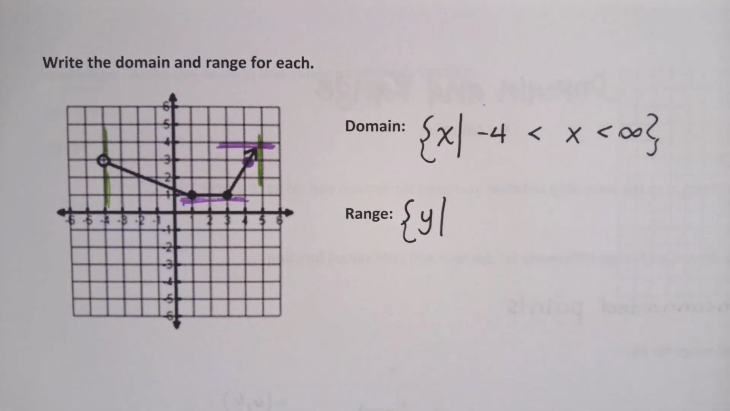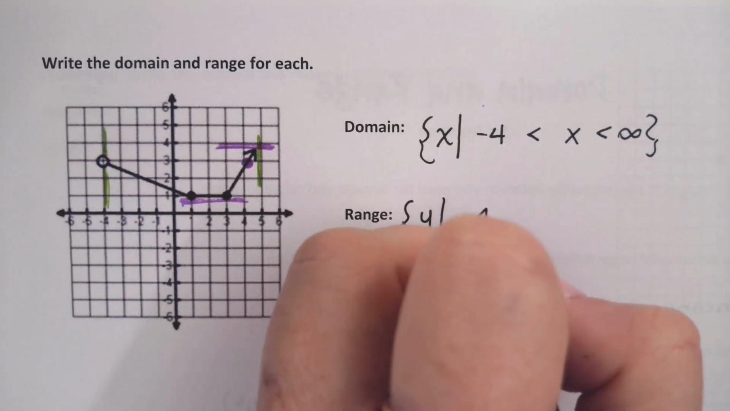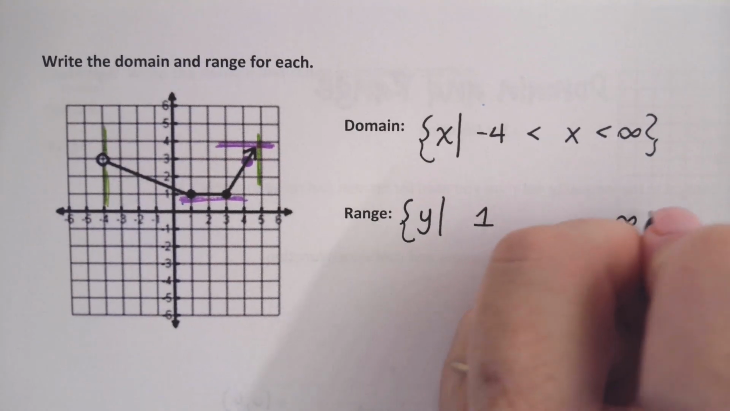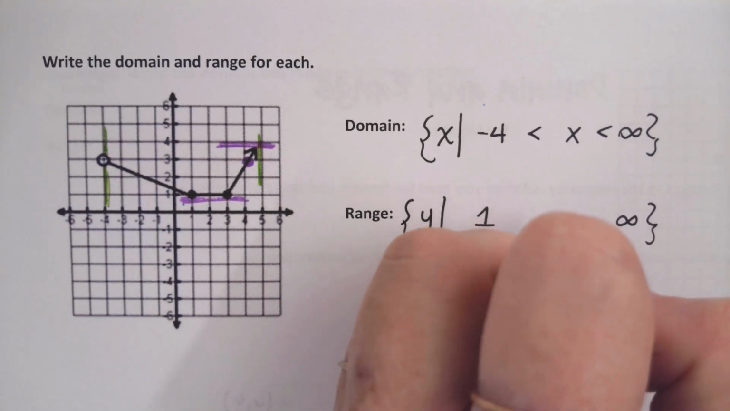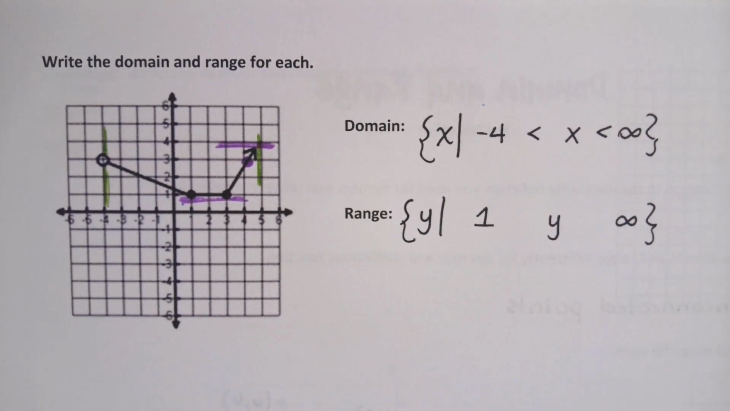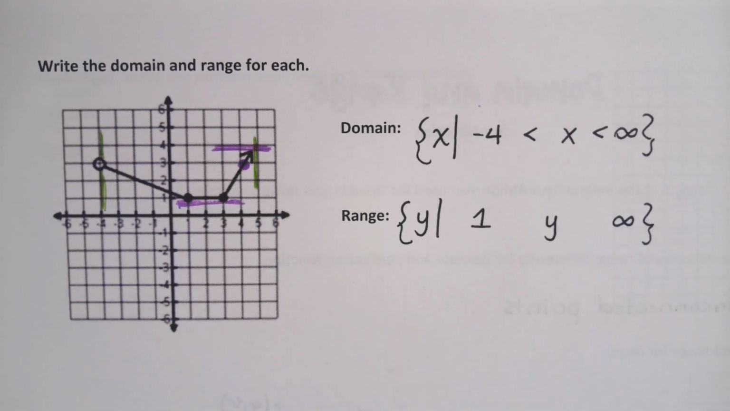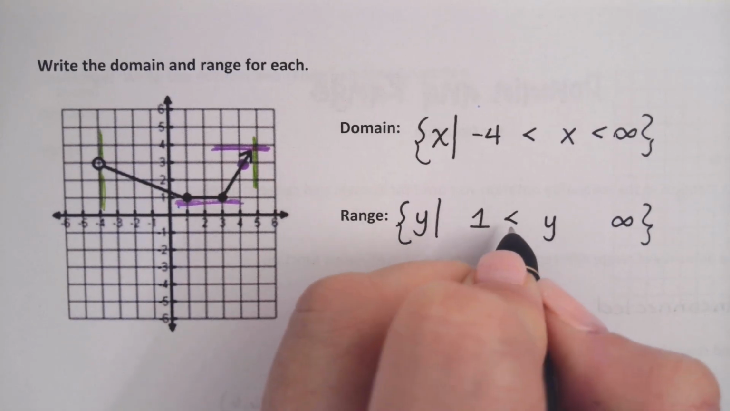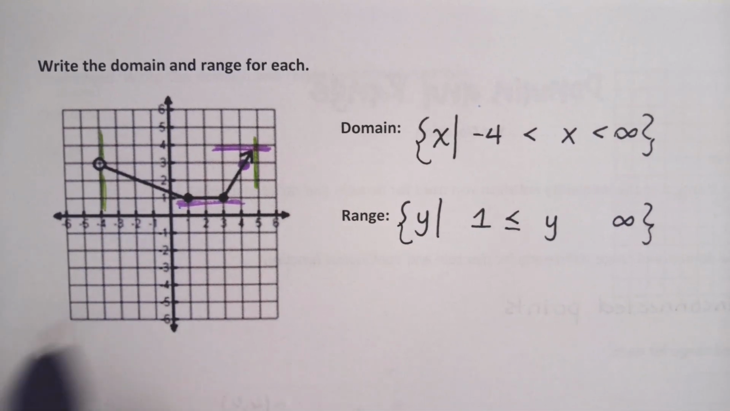Our lowest y is +1. My highest y is infinity. We'll put a y in between. Okay, on the side with the +1, should I include that? Should I put the line underneath on my inequality? Yes. What about on the side with the infinity? No.